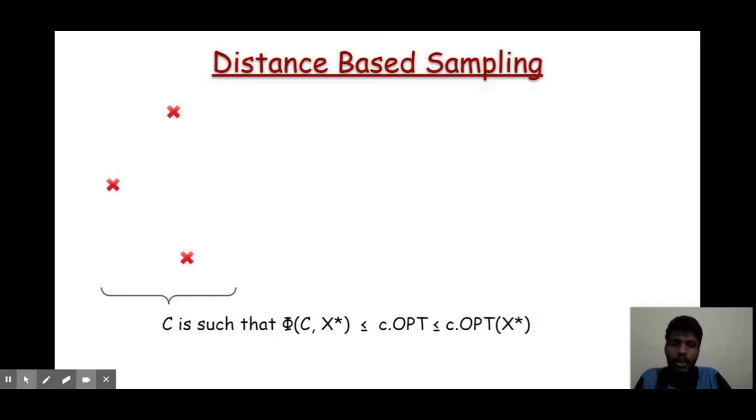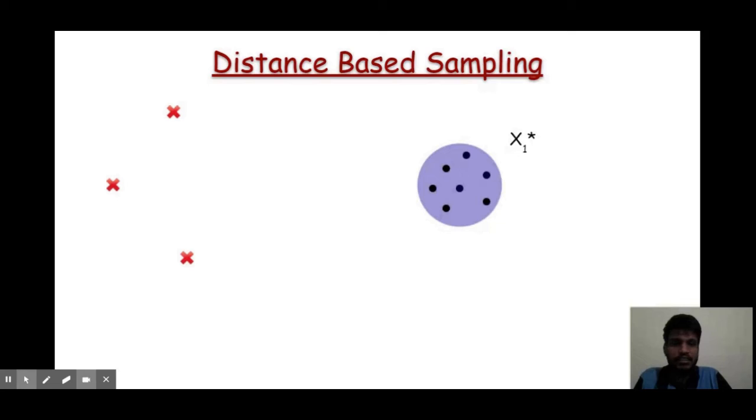There are two possibilities for the position of a cluster. A cluster could be situated really far away from the center set, or very near to the center set. This is the first case, in which the cluster is situated really far away from the center set, and we want to sample 1/epsilon points from this cluster.